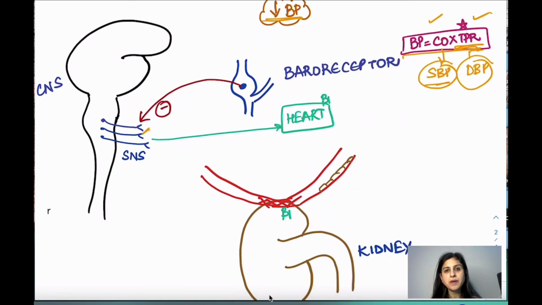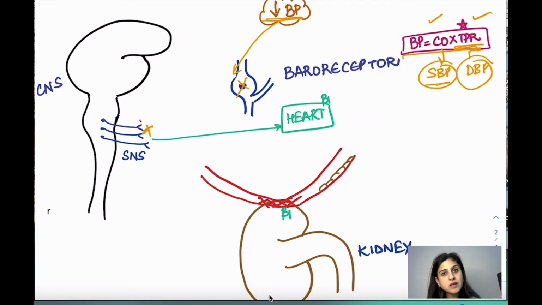As I said, when a person is lying down and gets up suddenly, what happens? The baroreceptor trigger is stopped. There is no activity, because BP is less. So there will be inhibition. The baroreceptors will sense that there is a decrease in the blood pressure because there is a decrease in the cardiac output. So this inhibition is no longer going to be there, and the sympathetic nervous system gets stimulated.